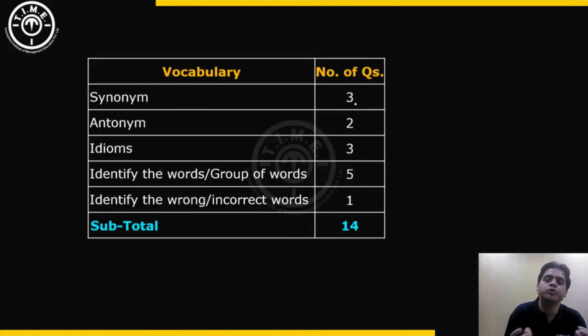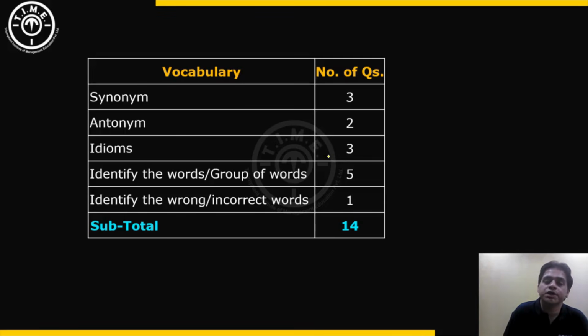There were very few questions of synonyms and antonyms where options were very close. Options were not that very difficult to distinguish between which is the correct synonym or antonym for these vocab based questions. So overall can be classified as easy for both synonyms and antonyms. There were 2 antonyms based questions. Antonyms means opposite meaning words.